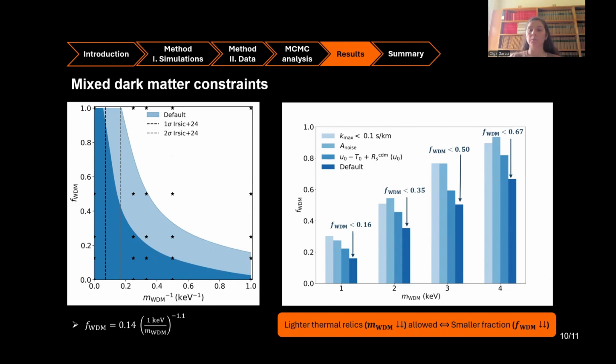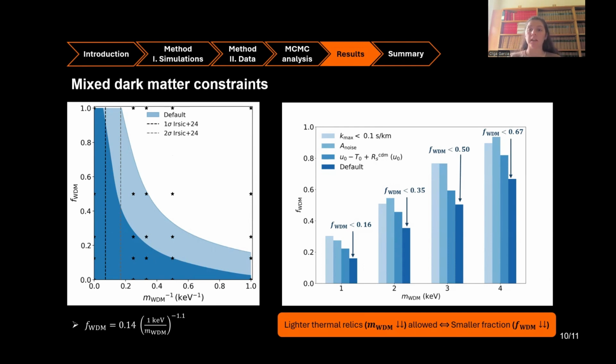But before explaining this different set of analysis, we first draw your attention to the left-hand side, where we are showing the 2D posterior in the fraction and in the inverse of the mass plane. We choose this parameter because we would like it to be bounded such that we recover cold dark matter at the origin. And what this plot shows us is that there is a strong degeneracy between the fraction and the inverse of the mass parameter, such that the data seems to prefer light thermal relics as long as they are not very abundant, or heavy thermal relics if the fraction is very large, recovering cold dark matter.